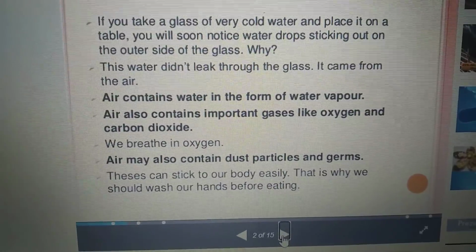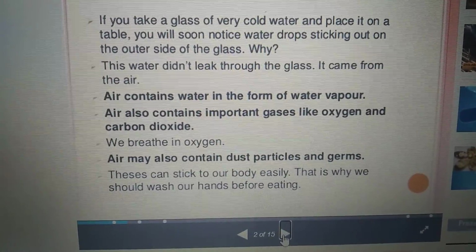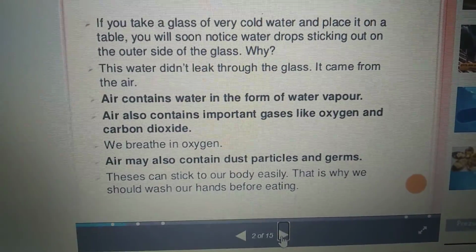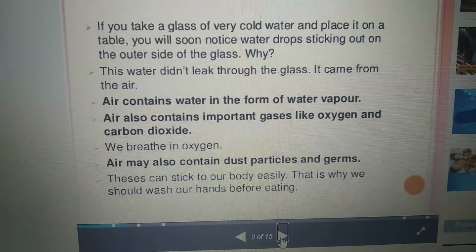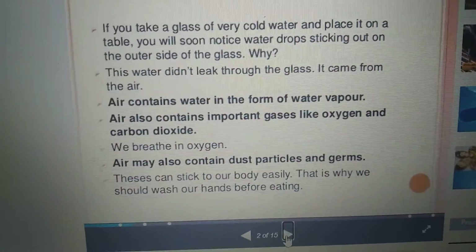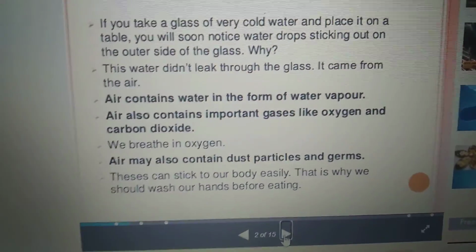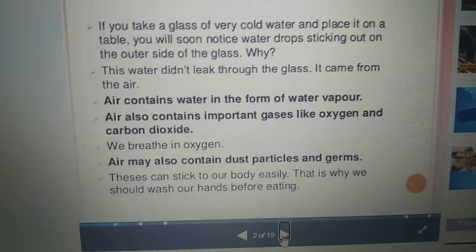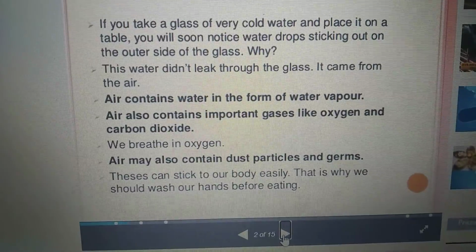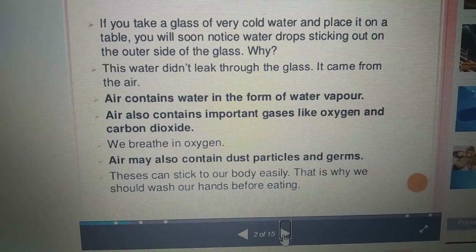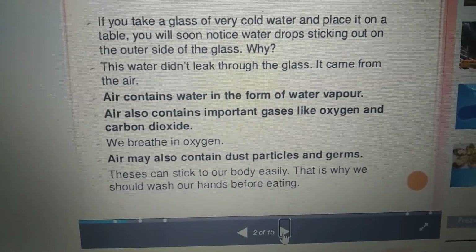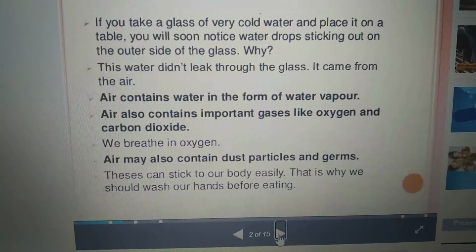We breathe oxygen. Plants take which gas, children? Plants take carbon dioxide to make their food. Humans and animals both need oxygen to breathe in and in turn release carbon dioxide. The process by which plants take in carbon dioxide to make their food is known as photosynthesis. During this process, plants release oxygen for humans and animals. Therefore, all organisms need air to live. Now you understand the importance of air.